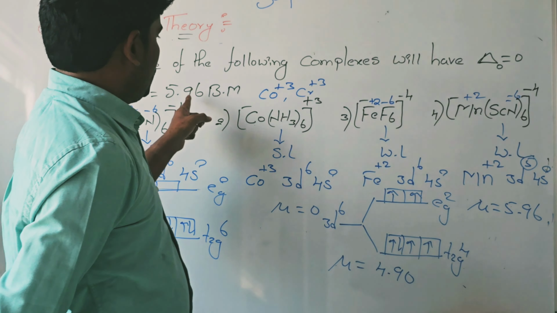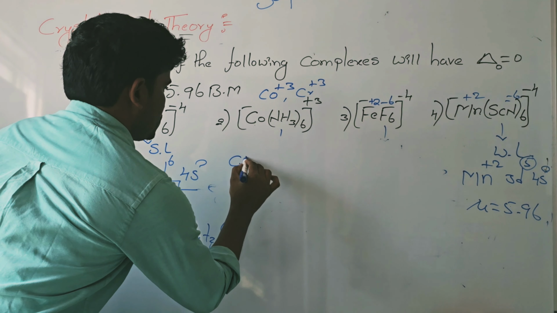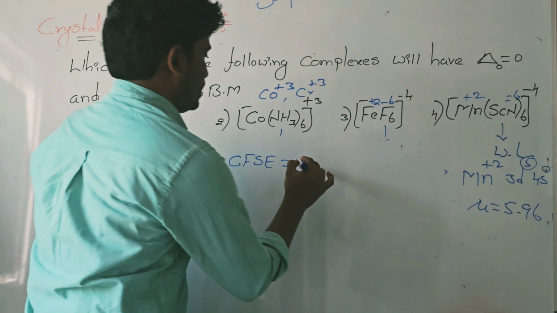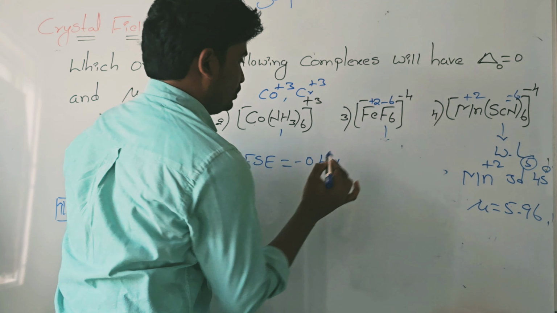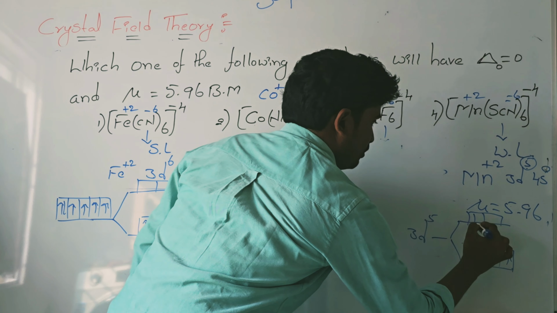Now find the crystal field delta naught value, that is, the CFSE value for this complex. The crystal field stabilization energy for an octahedral complex: the formula is -0.4 times the number of electrons in t2g, plus 0.6 times the number of electrons in eg. Here 3d5: 1, 2, 3, then 4, 5.